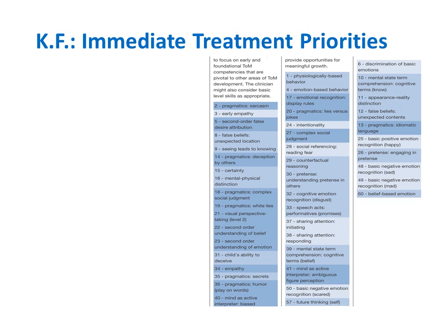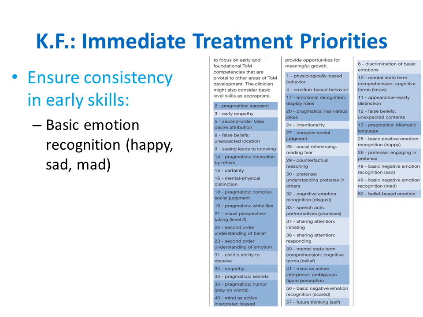For KF, intervention could focus first on either early, light blue, or basic, medium blue, theory of mind skills. For KF, we believe that it may be useful to ensure consistency of the early skills of basic affect recognition, that is, happy, sad, and mad, and discrimination of basic emotions. These can be viewed as foundational skills, so there is good rationale for their selection as a target.